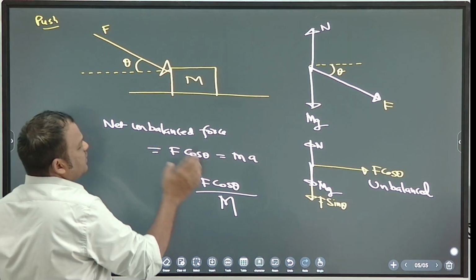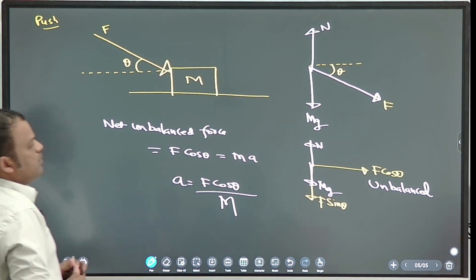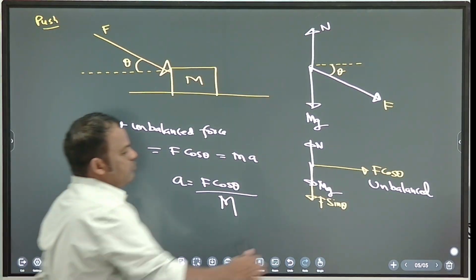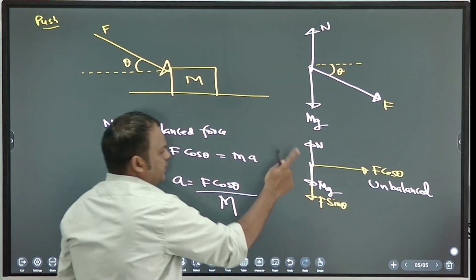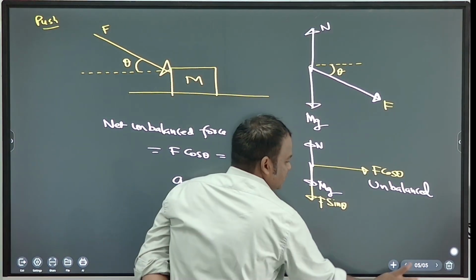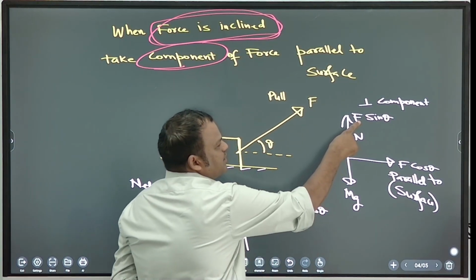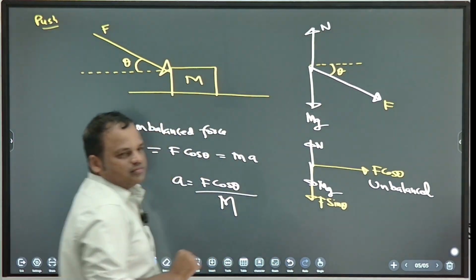What is the difference in these two cases? This one and previous one. What is the difference? F sin theta. Very good. In this case, F sin theta is up. In this case, F sin theta is down. Correct?